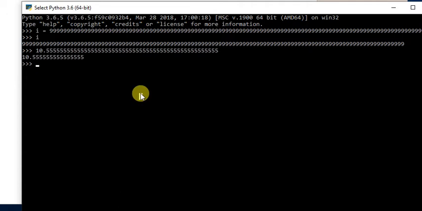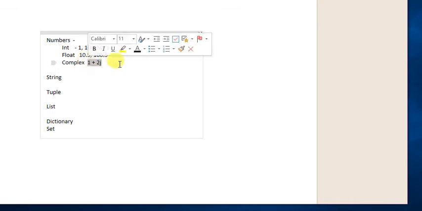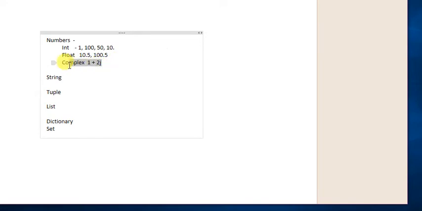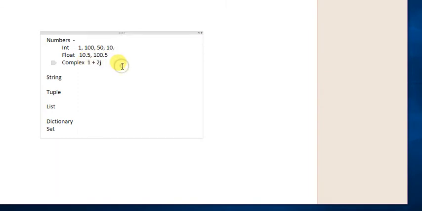Similarly, there is something called complex under the numbers, right? The example is 1 plus 2j. This we will ignore because we will basically never use this kind of data type in Python, because this is a very complex calculation used in some medical research or rocket science research or something like that. But practically, in our case, we will never use this. So that's why I'm ignoring this.